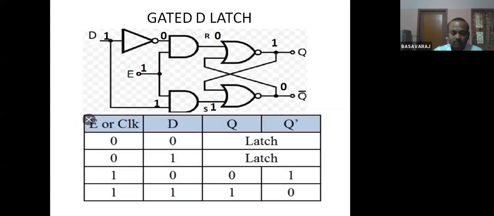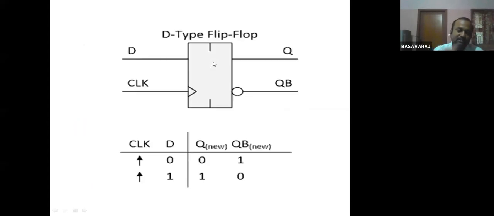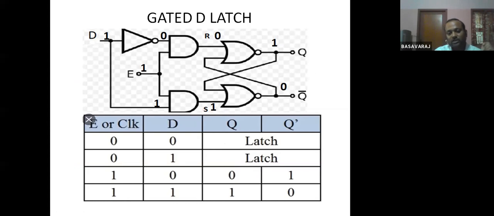Now, this is the gate level implementation of the D flip-flop. Here, this is just a block diagram. Suppose you want to implement it in the lab using some logic gates, how do you implement it? So these are the things. This particular part is nothing but the simple SR latch.